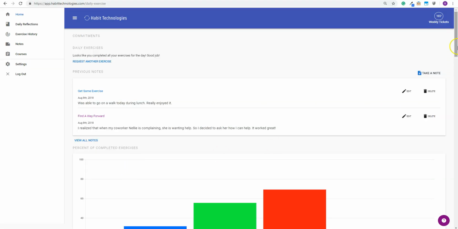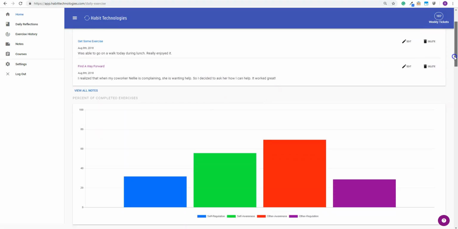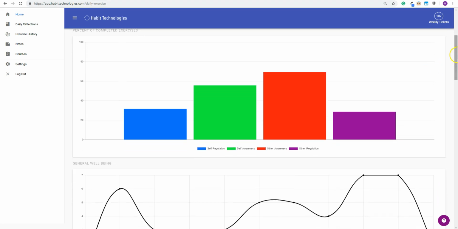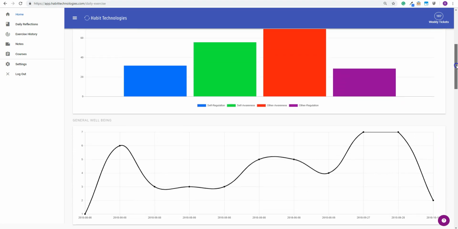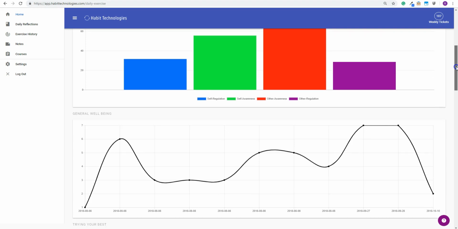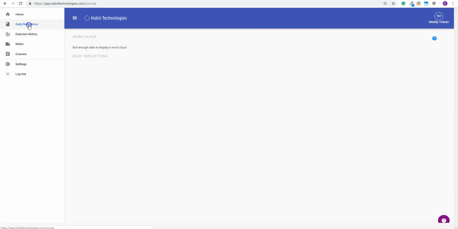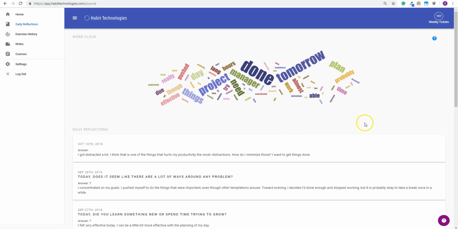Architect will gather your responses to your daily reflections and present them to you in rich, meaningful graphs and word clouds. These graphs are designed to help you spot trends and patterns in what helps you on your high days and what hurts you on your low days. You can also use the word clouds to spot trends in the things that are helping you and hindering you